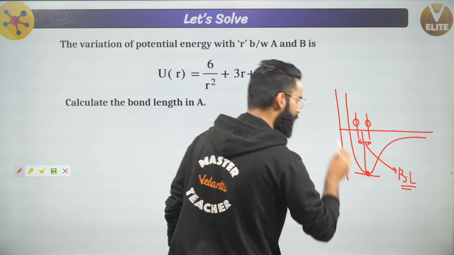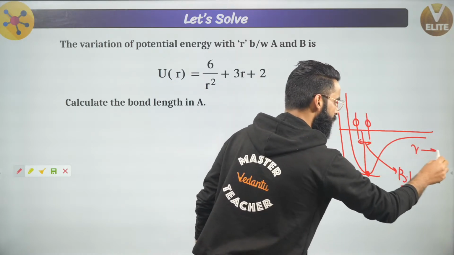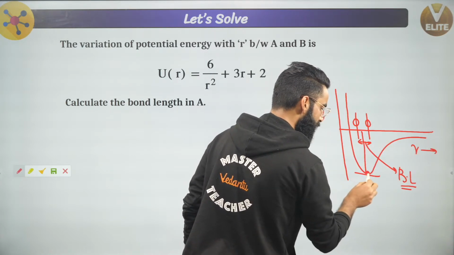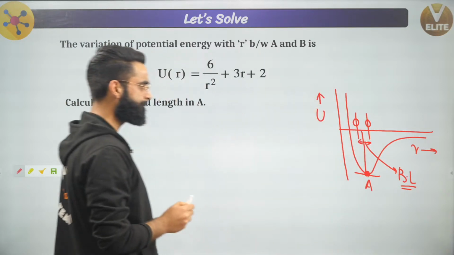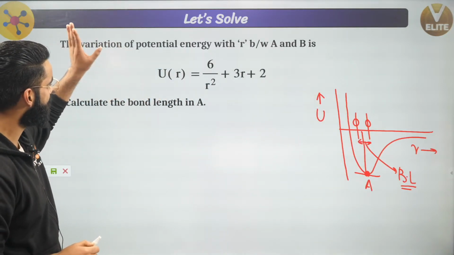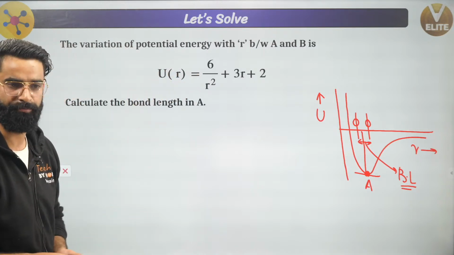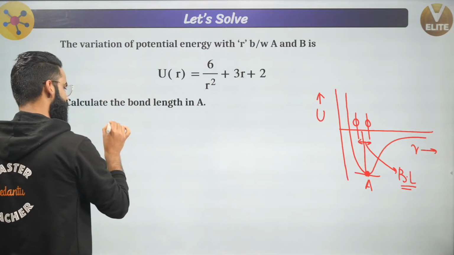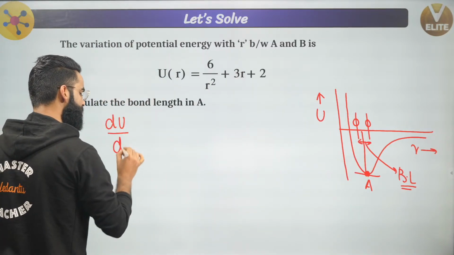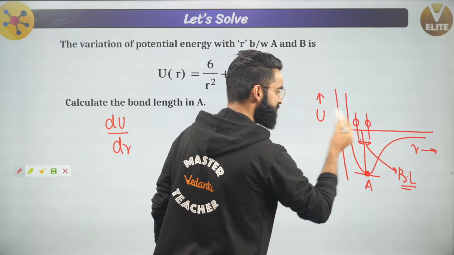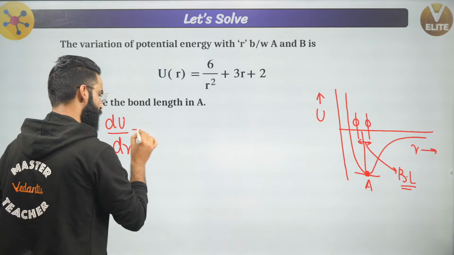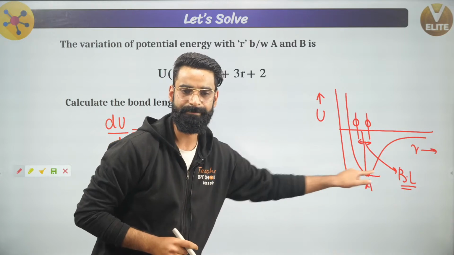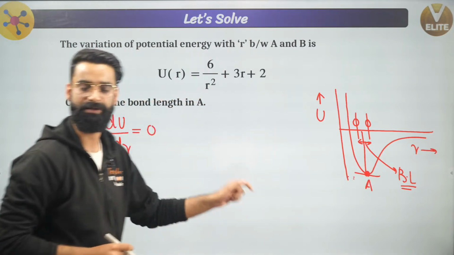And at this point, say point A, the slope of the potential energy versus R curve is 0. So I'm given the relation between U and R, and I'm supposed to calculate the bond length. The concept I'll be using here is that at the bond length, the slope of the potential energy versus R curve, which is dU by dR, is going to be 0, because the tangent is parallel to the R-axis. So the slope is going to be 0.